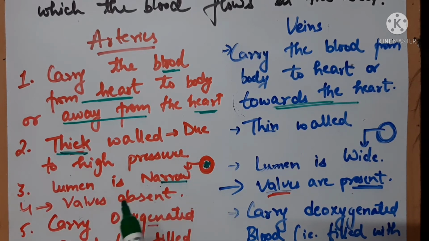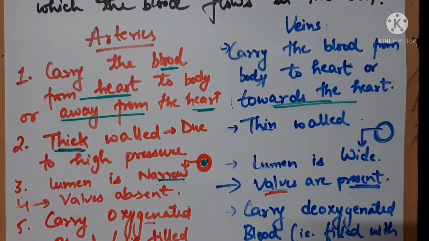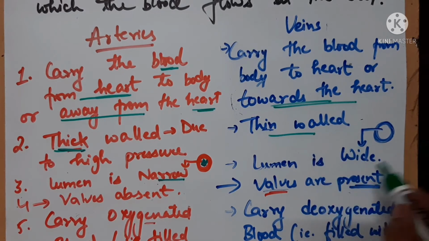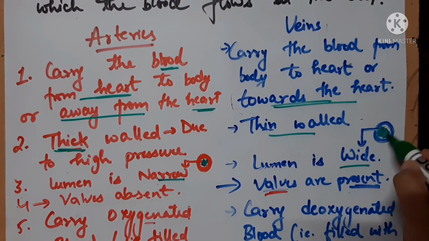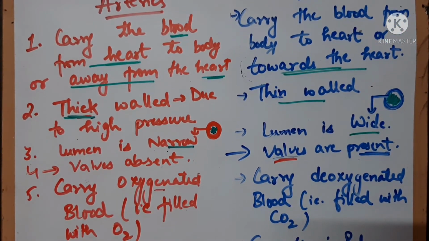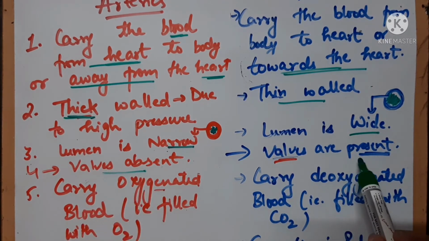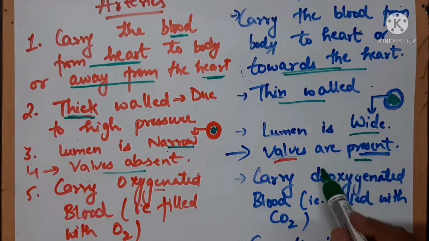Why are they thick walled? Because arteries are under high pressure, carrying the oxy blood from the heart to the body parts. But the veins, as compared to arteries, are thin walled, and so the lumen is wide. Here you can see that this is the lumen, that is very wide as compared to the lumen of arteries. The next one is valves are absent in arteries but valves are present in veins to prevent the